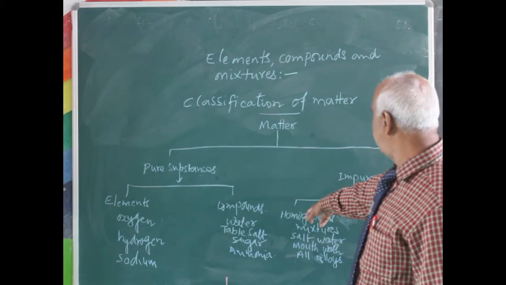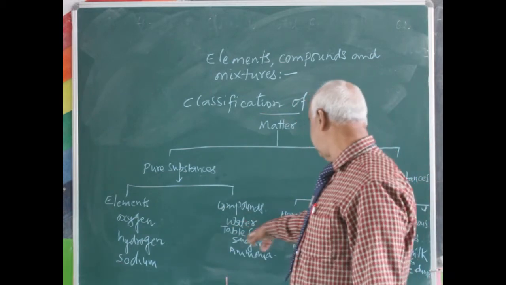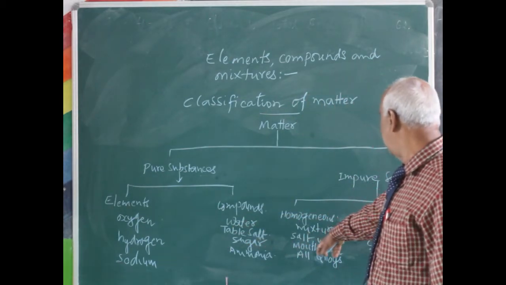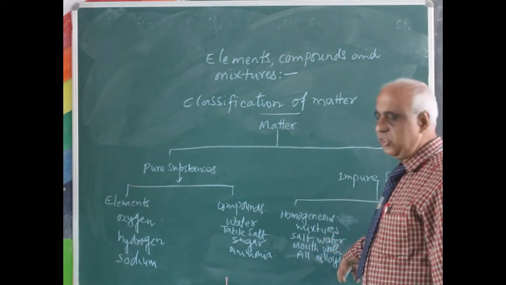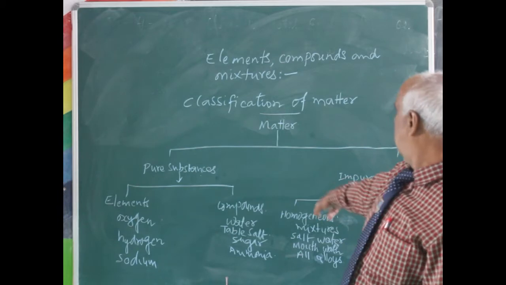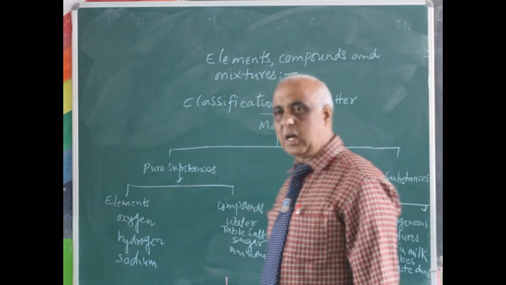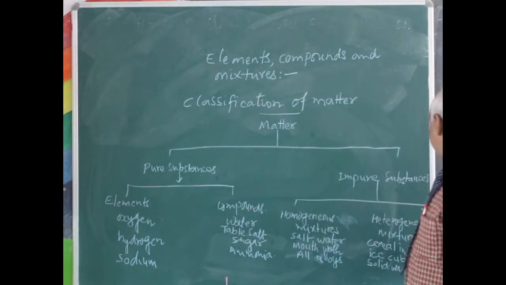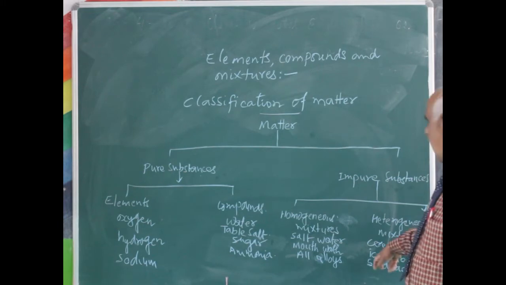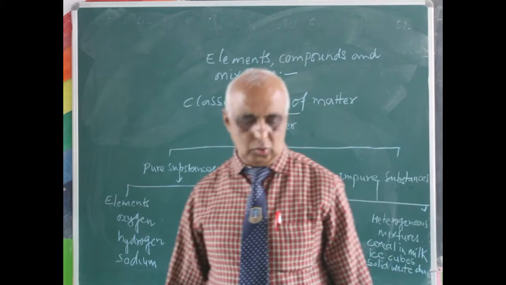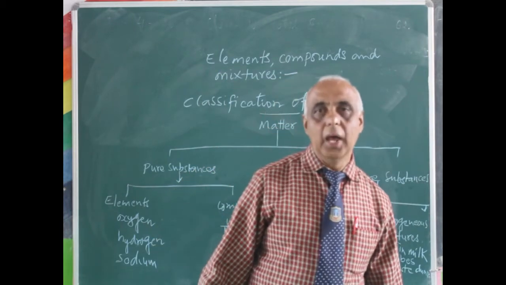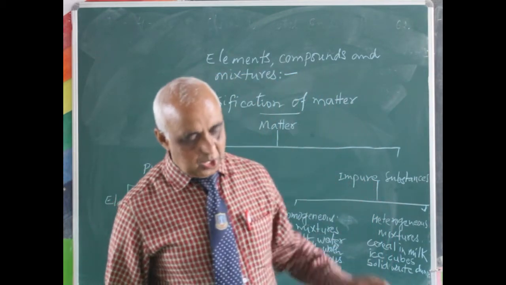What are the homogeneous mixtures? Homogeneous mixtures are salt water, mouthwash, and all alloys. Clear? And then heterogeneous mixtures are syrup in milk, ice cubes, and solid waste. So these are the heterogeneous mixtures.